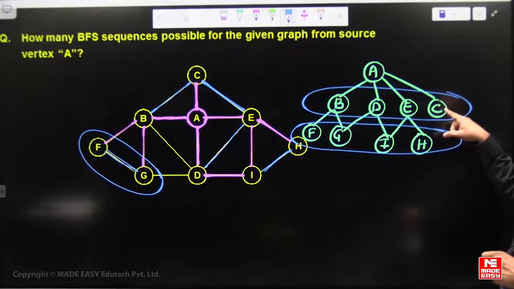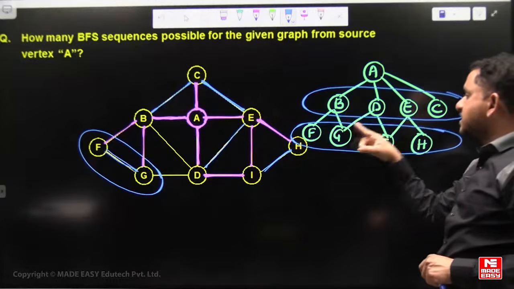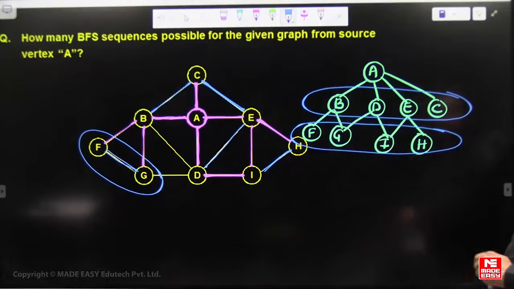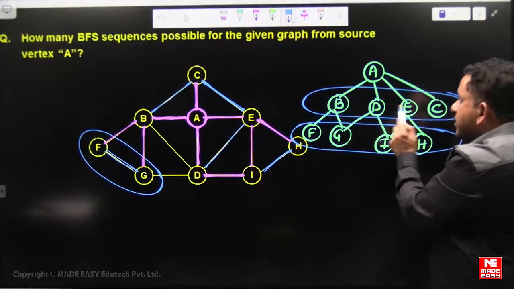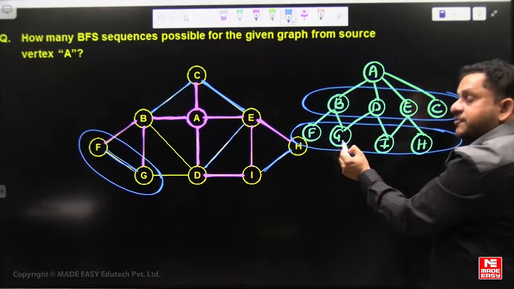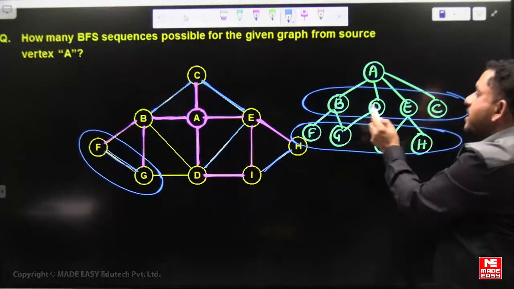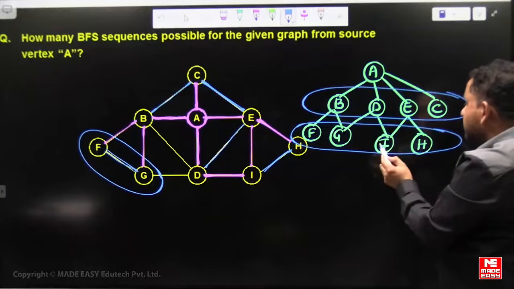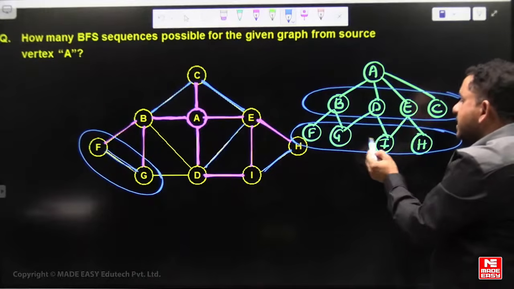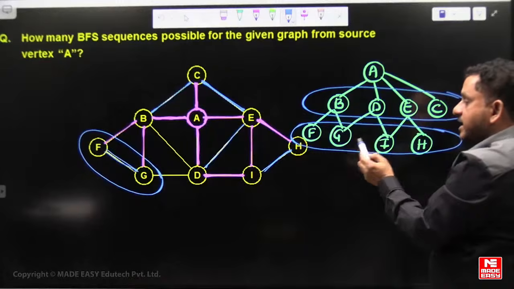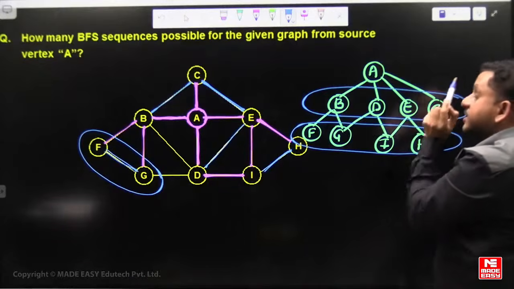That is not affected by C but affected by B, D, E. Based on the BDE sequence, F, G, H, I. If B is before D and E, then F and G can be visited in any order. If E is before B and D, then I and H can be visited in any order. If D is before B and E, then G and I can be visited in any order. But G is also adjacent to B and I is also adjacent to E.